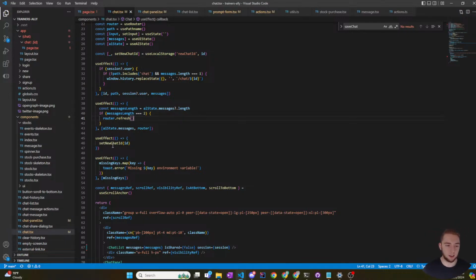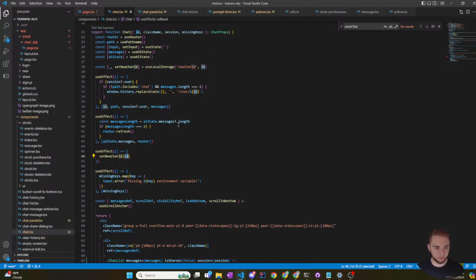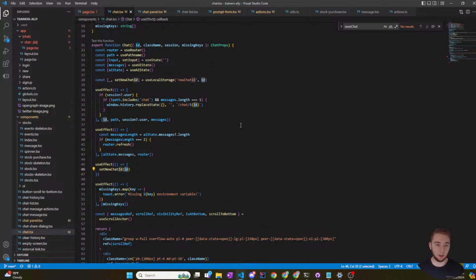Set new chat ID. Oh, it's here. It's here. Because this is saying if I'm not in a specific chat yet, but the messages length is equal to one, like the first chat was sent, now I need to go to the chat ID.